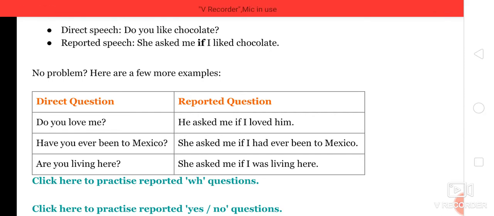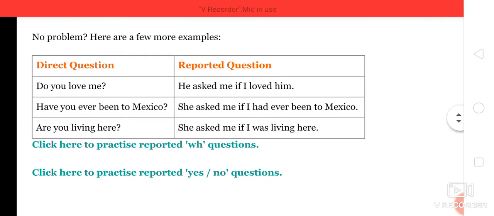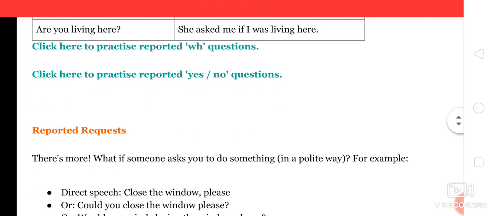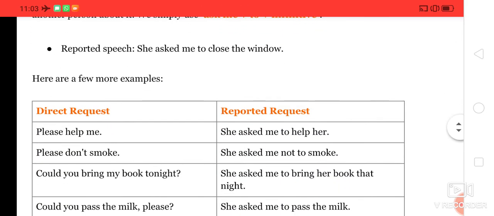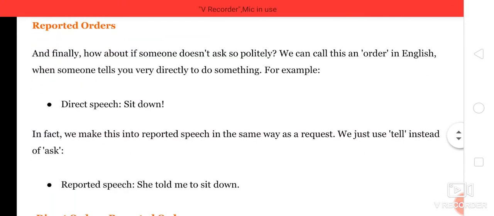"Have you ever been to Mexico?" She asked me if I had ever been to Mexico. "Are you living here?" She asked me if I was living here, right? So you can go through here and click for more practice exercises for WH and yes/no questions. Am I right? There are so many examples given here.